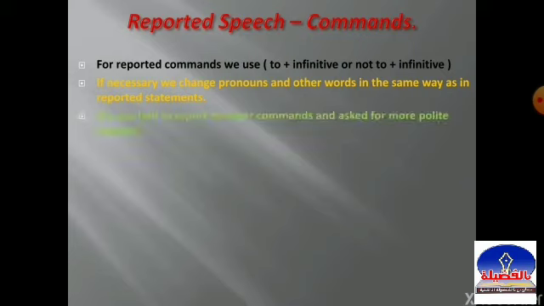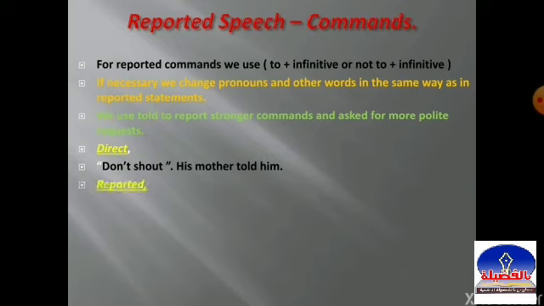We use told to report stronger commands and asked for more polite requests. Okay, you can use told or asked. Let's see my example. Don't shout, his mother told him. Let's report it. She told him not to shout.